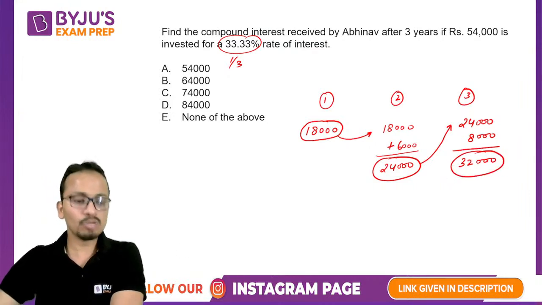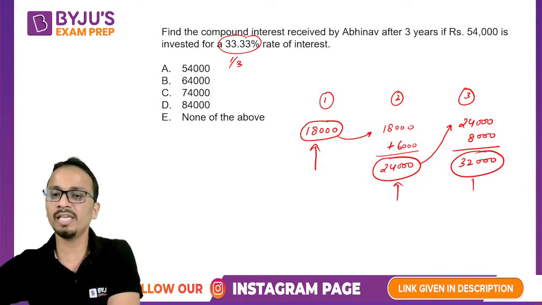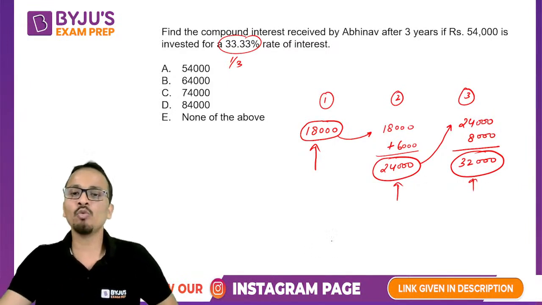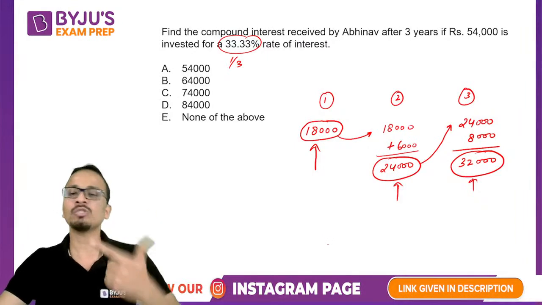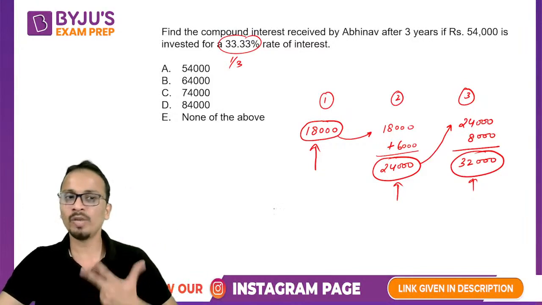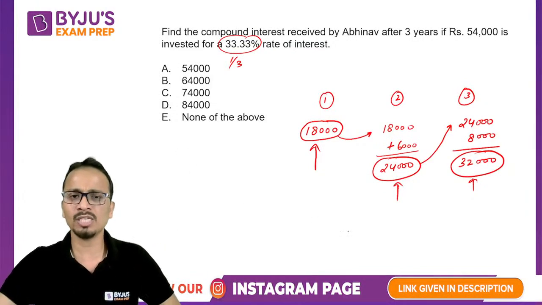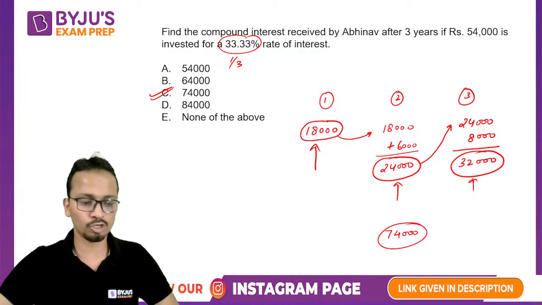Now the total compound interest will be the sum of these three values. Add all three and you will get your answer. So 18,000 plus 24,000 plus 32,000 will be equal to 74,000. And yes, 74,000 will be the total compound interest which is asked in the question.